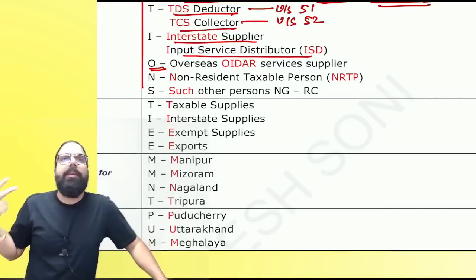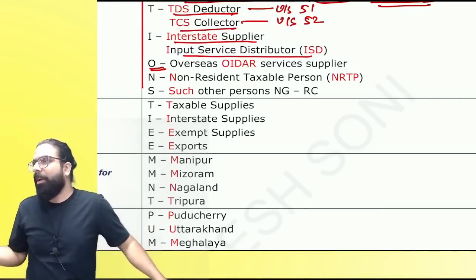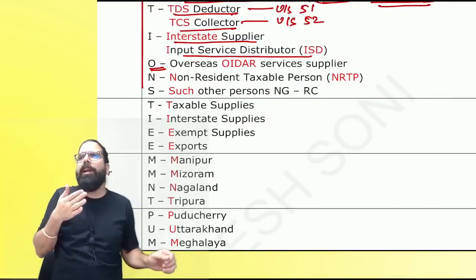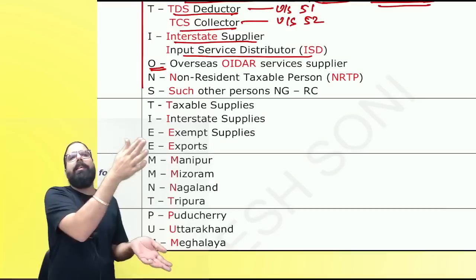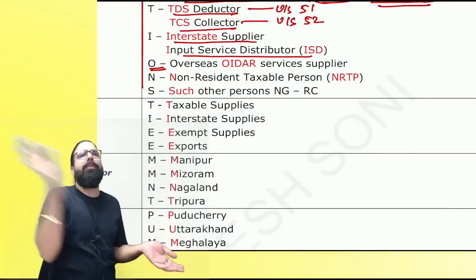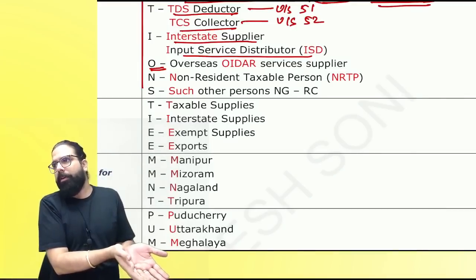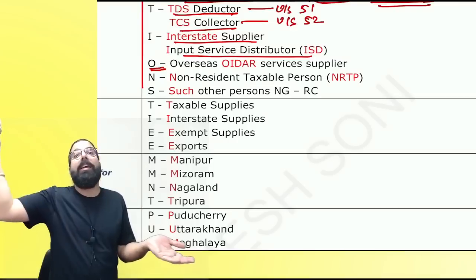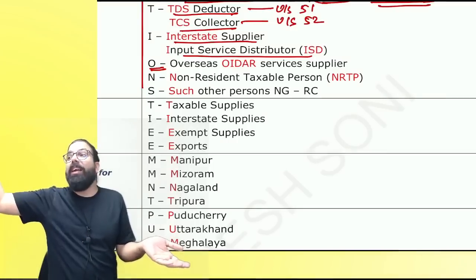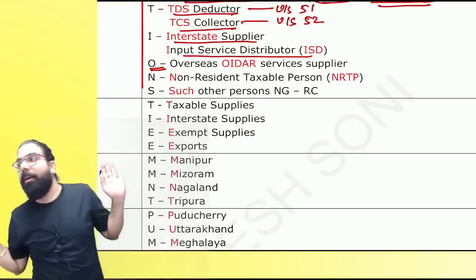Online information database access and retrieval service. Netflix services coming from outside India: if they are providing to a person who is not registered in India, a registered person will pay the GST under RCM. But if you are not registered, then they will collect under forward charge. How will they collect under forward charge? They have to take compulsory registration.